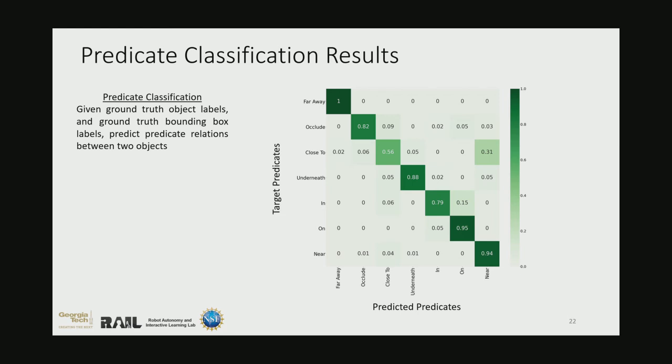For our application purposes, we focus on the scene graph task of predicate classification. That is, given the ground truth object labels and the ground truth bounding box labels, we utilize MotifNet to predict the predicate relationships between two corresponding objects. As you can see here by the true positive rates, our model does fairly well in generalizing the predicate relationships. However, seen here by the yellow sections, we acknowledge that the model has room to improve, and we suspect that with additional training data, the model can better differentiate these predicate relations with even greater accuracy.